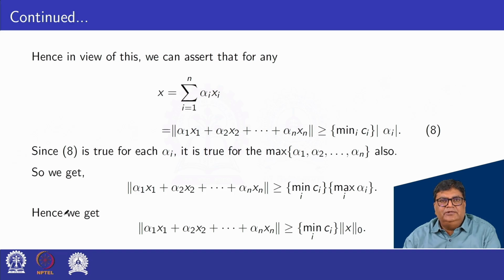Hence we get norm alpha 1 x1 plus alpha 2 x2 and so on plus alpha n xn greater or equal to minimum Ci into norm x0.